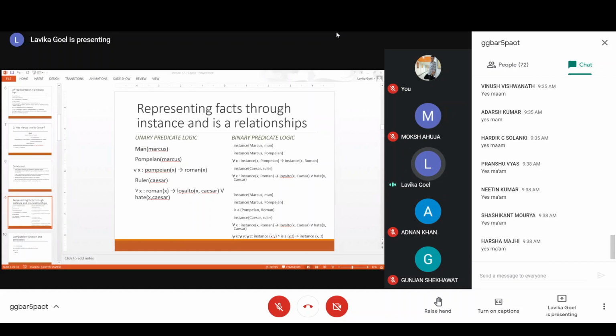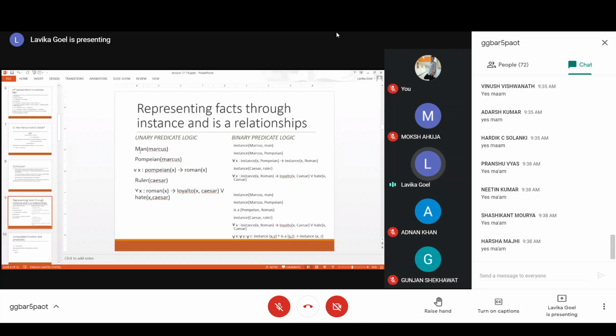For example, in your previous sentence representation, you had man of Marcus, right? So man Marcus has only one argument, correct? But in binary predicate logic, you use instance of Marcus comma man. This becomes binary predicate logic because it has two arguments. Whenever you use instance and is-a predicates, they will always have two arguments. So every sentence you can represent using instance and is-a relationships, and it will have two arguments. That is why it is called binary predicate logic.